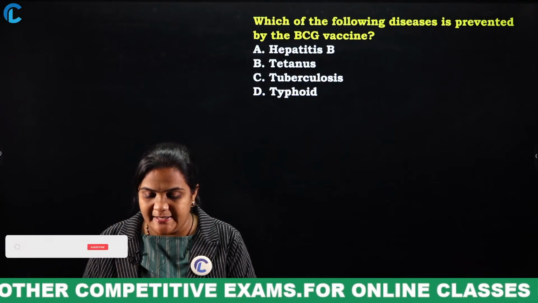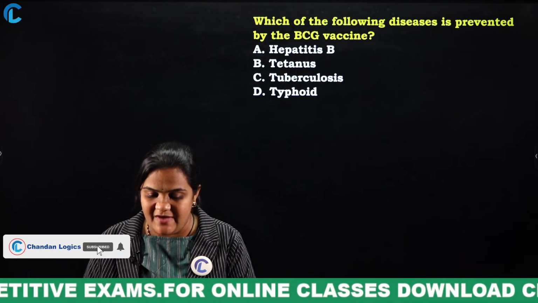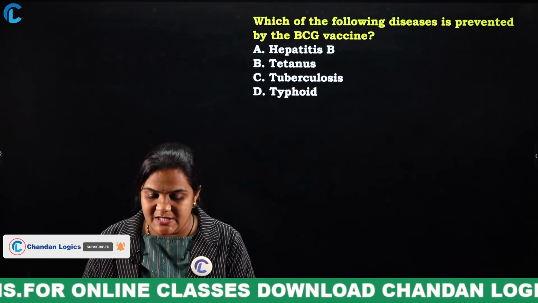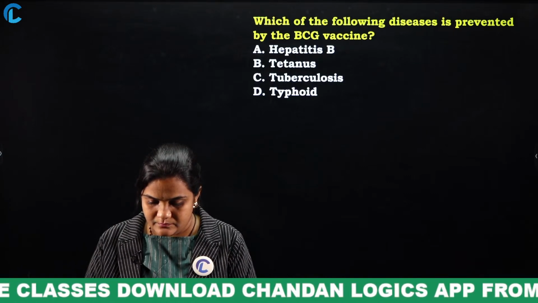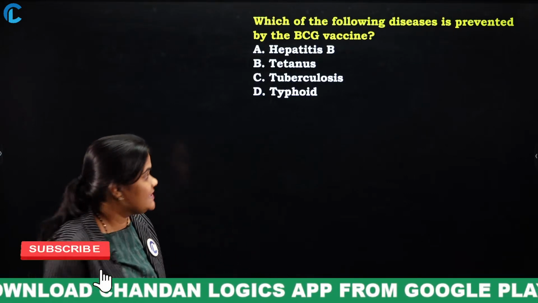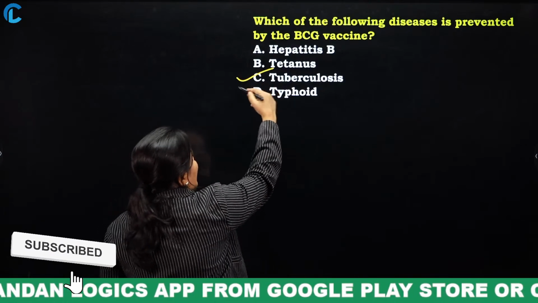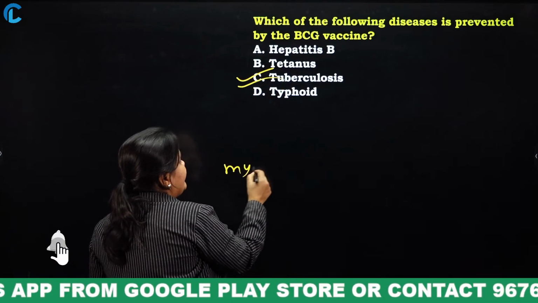Which of the following diseases is prevented by the BCG vaccine? We have already discussed this. Yes, very good. Tuberculosis. Tuberculosis occurs due to Mycobacterium.